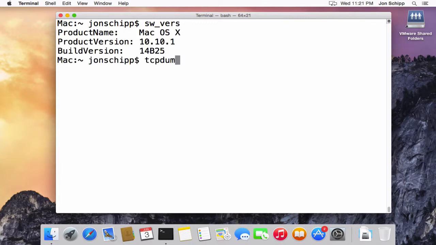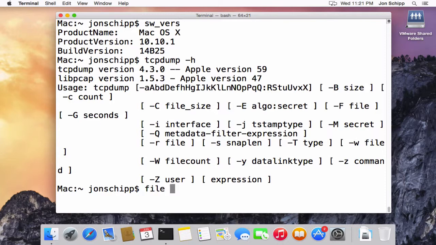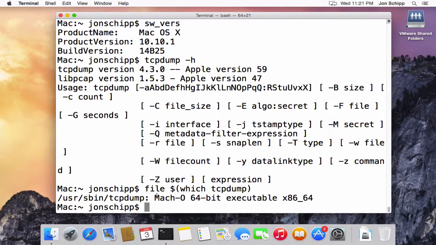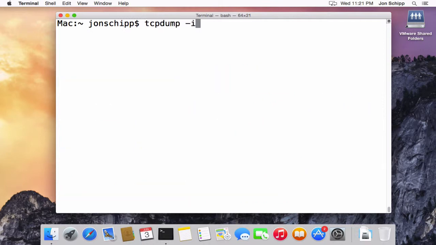You can see that tcpdump is installed, and this is the OS X version of tcpdump. It's a Mach-O binary file, and it's an older one, 4.3.0. You can see that Apple patched it. They put their own version information in there because they have some special additions to tcpdump, which we'll talk about in a later video. But anyways, let's go ahead and try to run tcpdump.